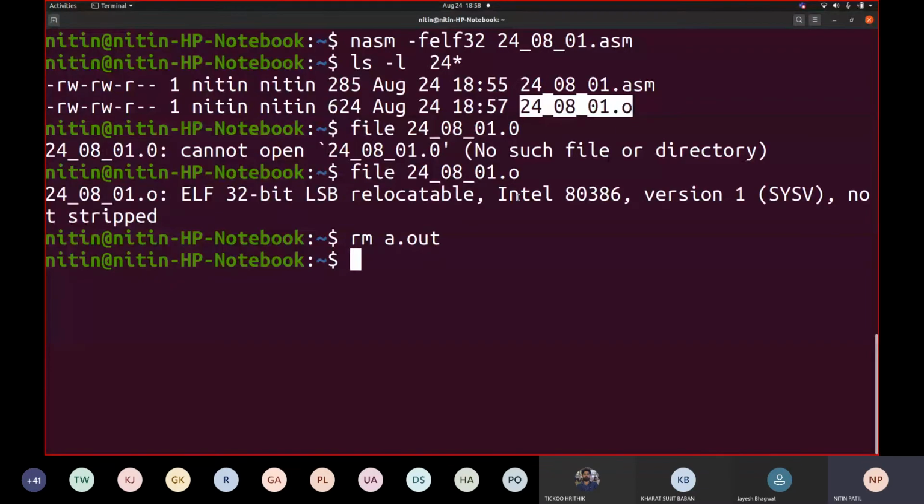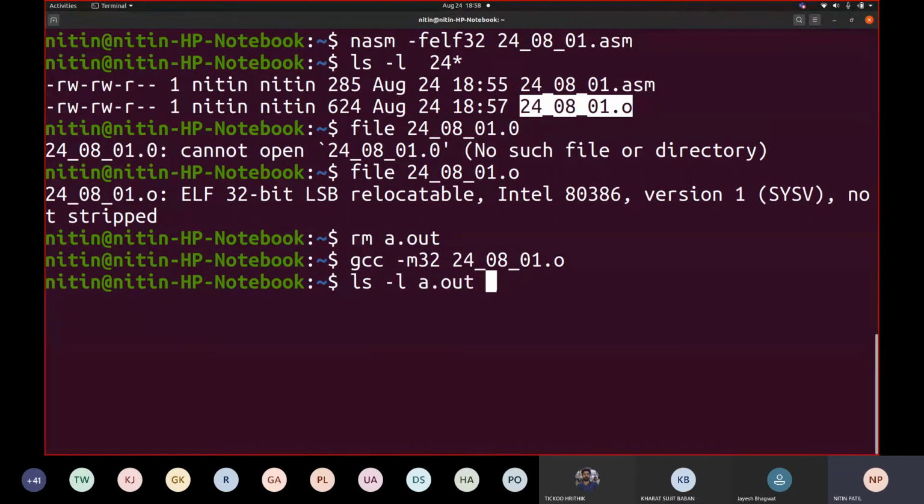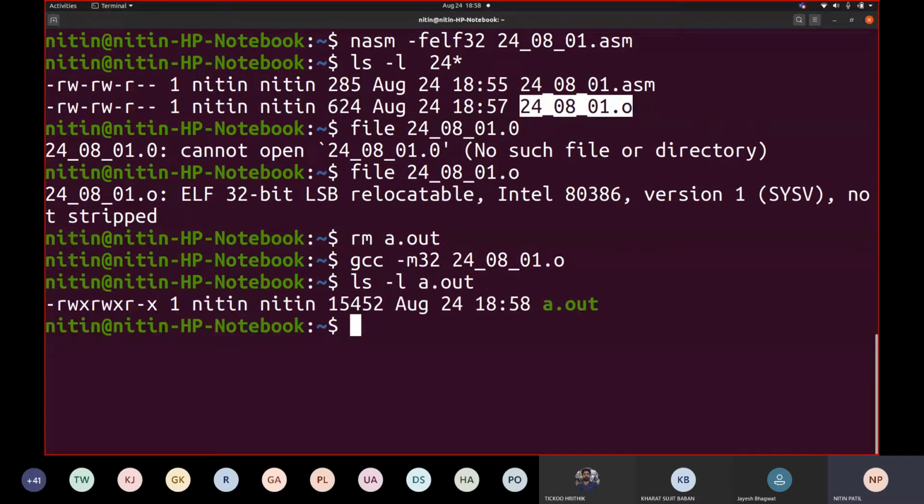Now GCC, now write -m32. Okay, then 2408_01.o. Write this .o. So if there are no errors, then it should generate a.out for you. ls -l a.out. Now you can see that this file is generated for us. Correct? Now if I try to execute this, you simply write ./a.out and press enter.